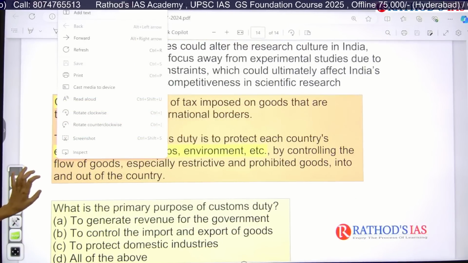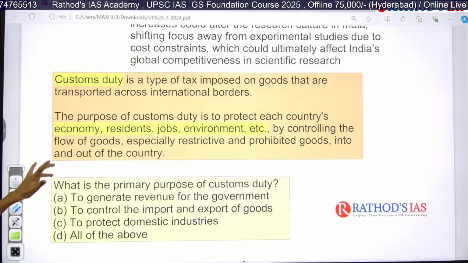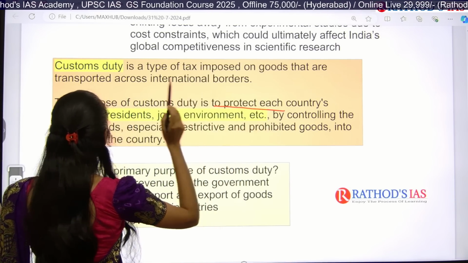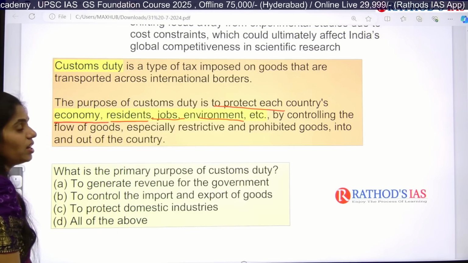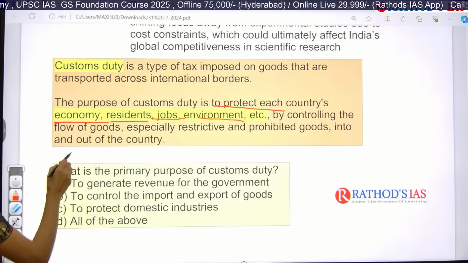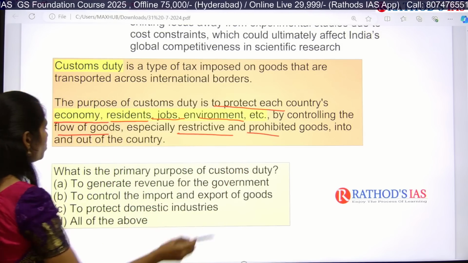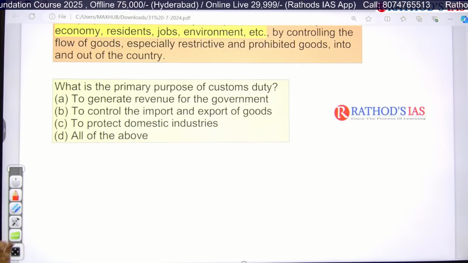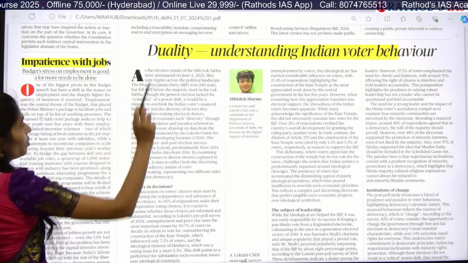And if you see about customs duty, it is a type of tax imposed on goods that are transported across nations. The purpose of customs duty is to protect each country's economy, residents, governments, environment, etc. In this way they control the flow of goods, especially restricted and prohibited goods, in as well as out of the country. So I gave you one practice question, so please try to solve that question once.